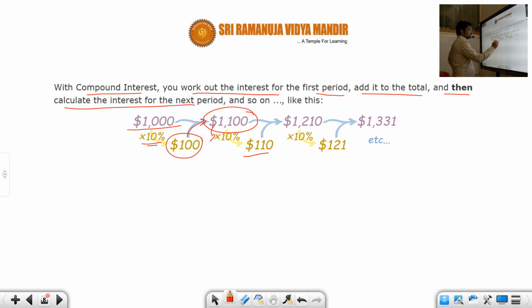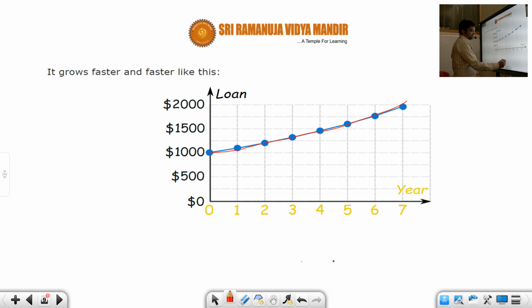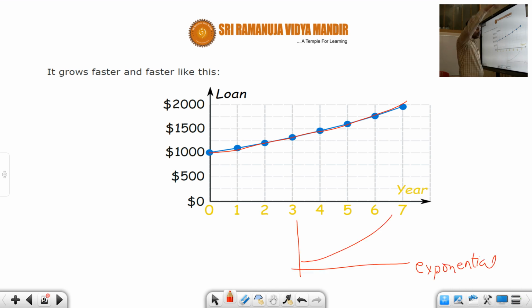Okay, students, whenever a curve looks like this, we call it exponential in nature. You will be learning more about graphs at a later stage. But whenever the graph increases upward like this, like an upward parabola, we call this exponential in nature.